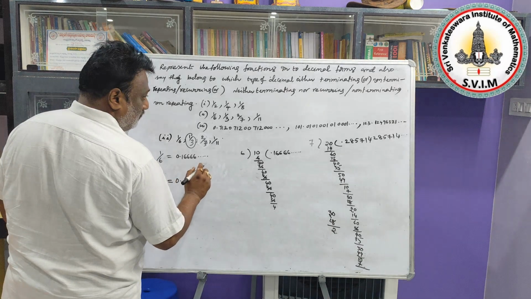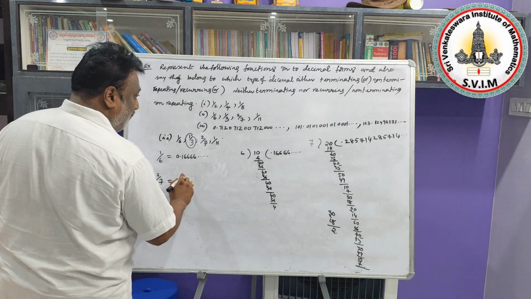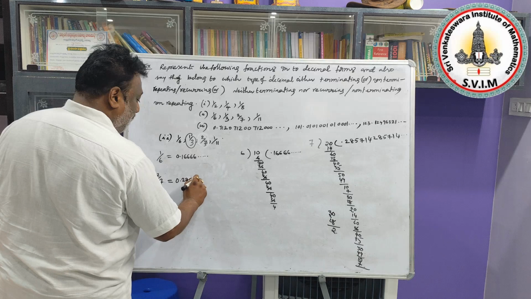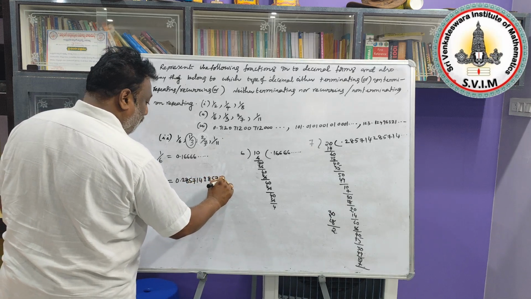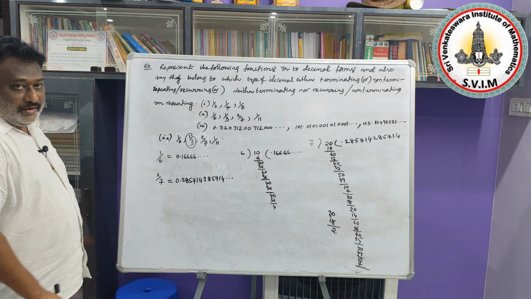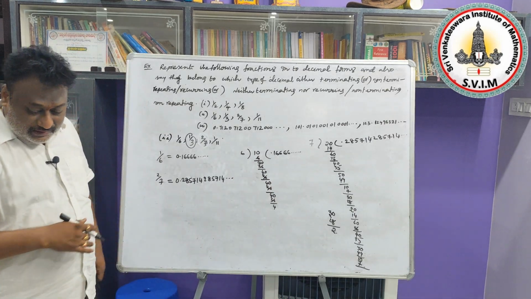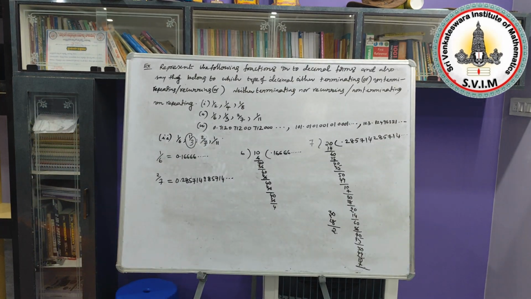0.285714, 285714, 285714, and so on. Okay. Yes, one more division we are having. So after this problem I will explain the division. Note down these problems.